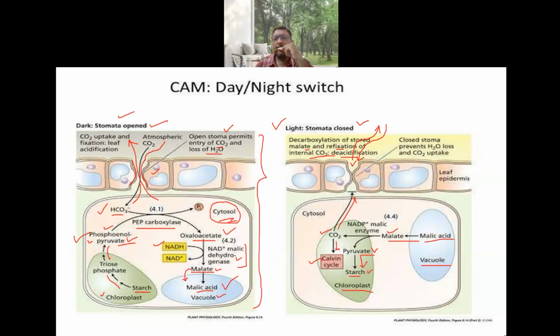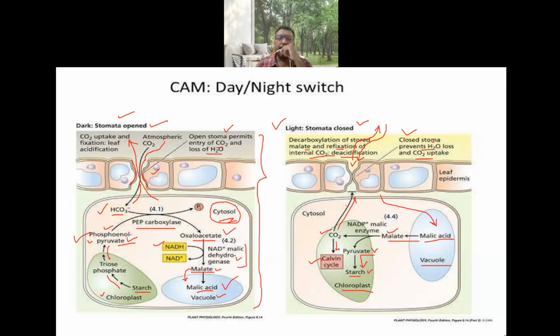So all these changes occur during the, what is that, during the daytime. Closed stomata prevent the water loss as well as carbon dioxide uptake. As the stomata are closed during the daytime, transpiration cannot occur, so loss of water won't take place. Whatever water is left over will be stored in the vacuole only, and even the carbon dioxide cannot enter inside the cell. So all these things happen in the daytime.